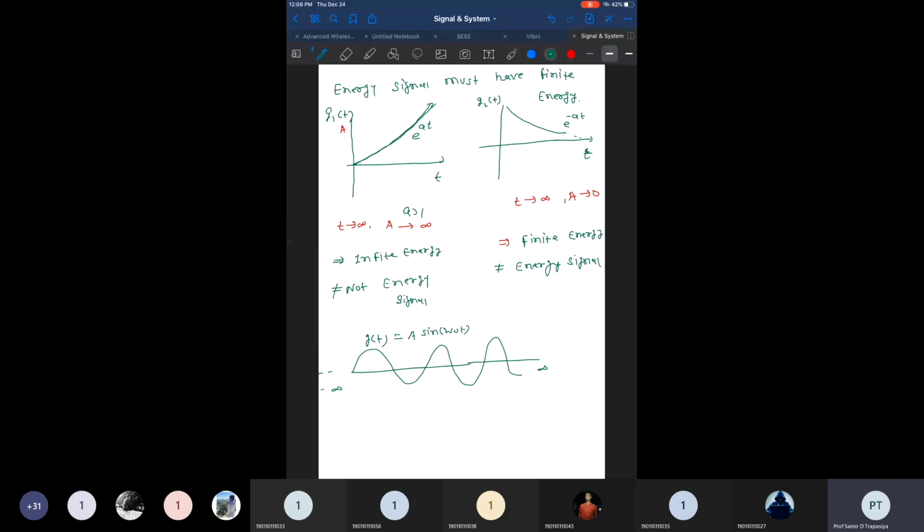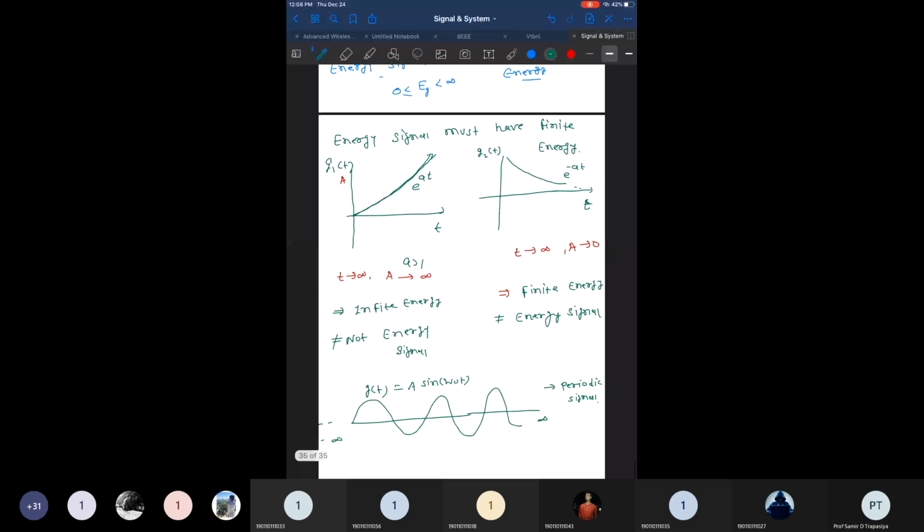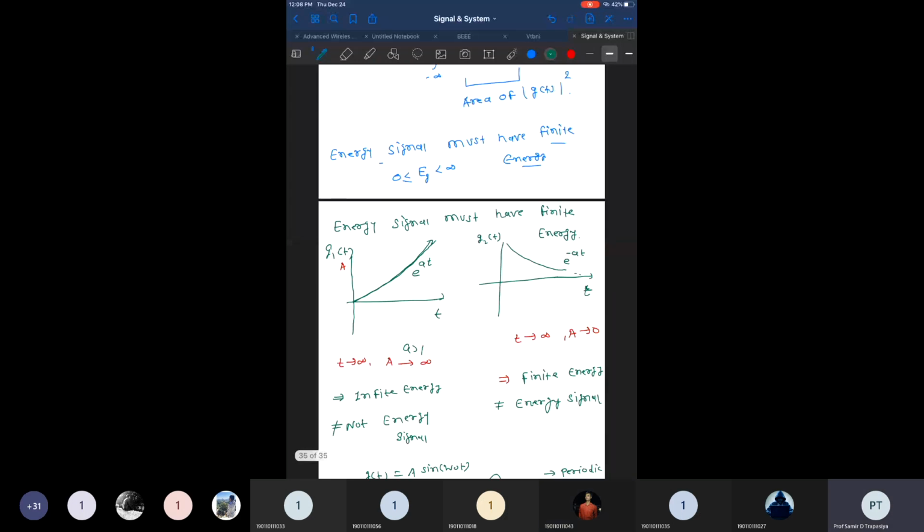Now you let me know whether it is an energy signal or not. What condition do you need to keep in mind? An energy signal must have finite energy. So does this signal have finite energy? No, exactly not.